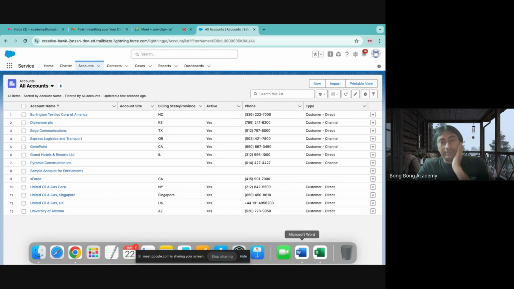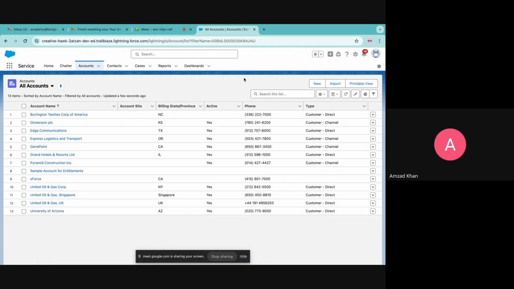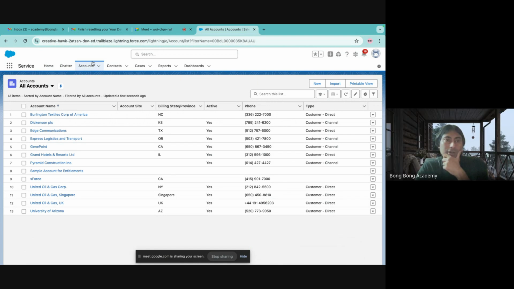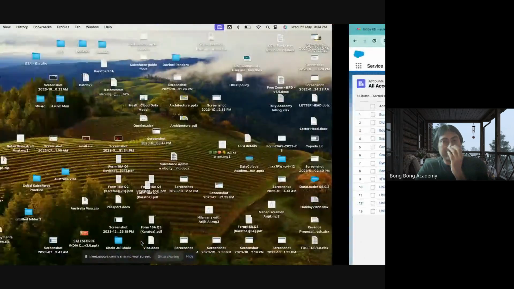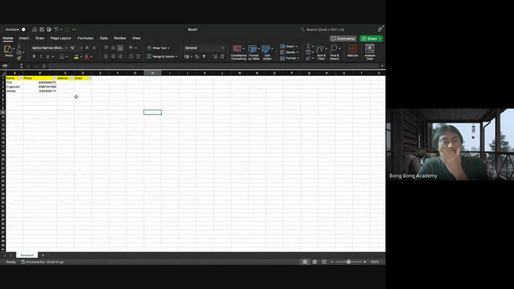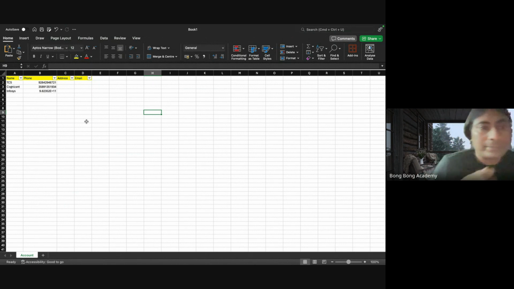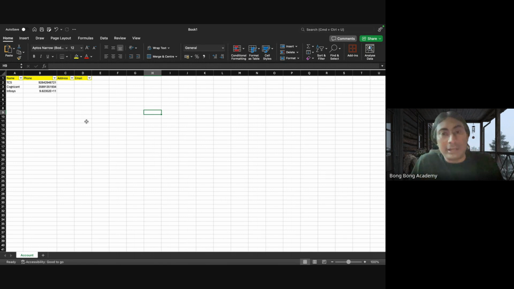Okay. Now, are these all records created in Salesforce software or in another Excel sheet? No, this is all inside Salesforce. The Excel sheet which I am showing you is just an example so that you understand that this is similar to Excel. It is quite similar to Excel, right? Just that the UI or the screen is different, but actually it is storing the same data, right?